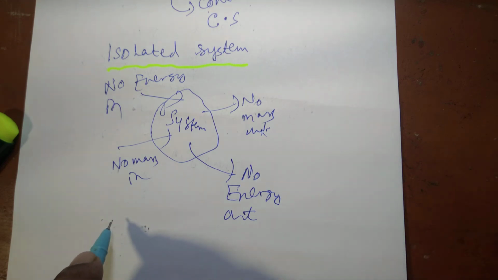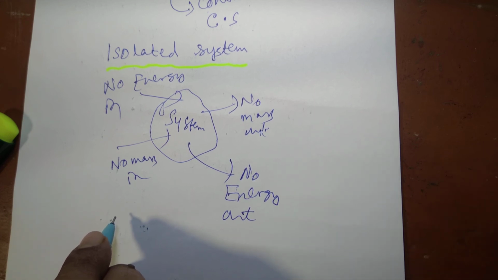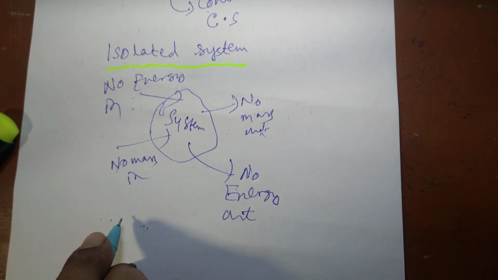Suppose an airtight thermoflask can be considered an isolated system because there is neither any mass nor any energy interaction taking place. That's why whatever we store in a thermoflask remains at the same temperature for quite some time. Of course, the perfect thermoflask is not there, so eventually after some time the temperature changes.